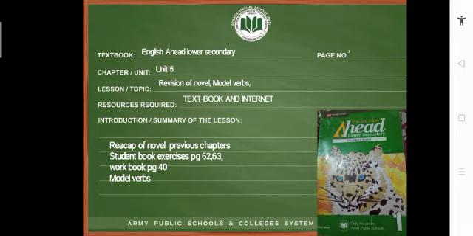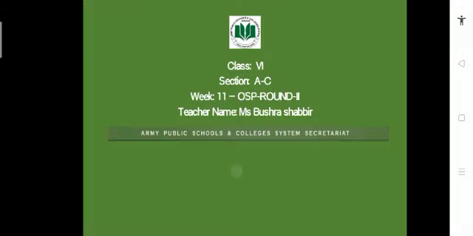So this is the description of your lecture. The textbook that we will be using is English Ahead Lower Secondary Level 1, and we are going to start with the revision of the novel, modal verbs, and then the vocabulary of the lesson, right? Today the resources we will use are the textbook and the internet.